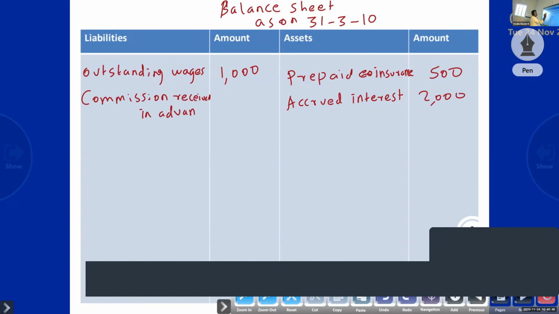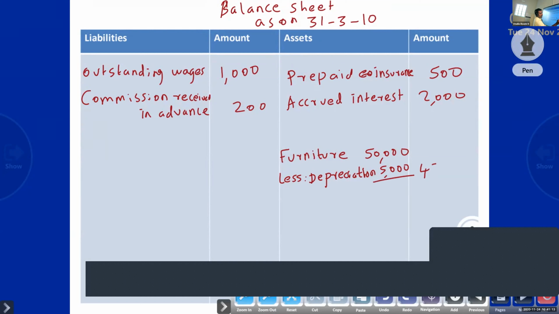Commission received in advance, liability. Then depreciation, that is related to furniture. Furniture, trial balance value 50,000, less profit and loss account we wrote depreciation 10%. 10% depreciation, so 5,000. So outer column 45,000.